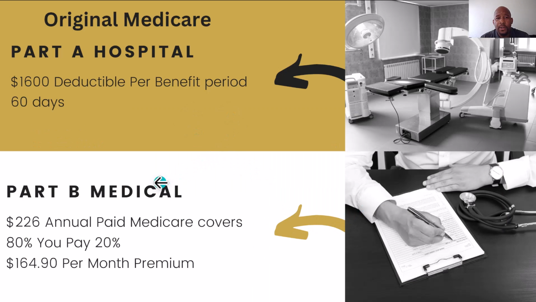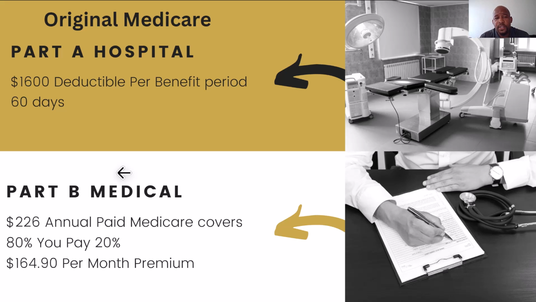Now, we'll go over Medicare Part B. That's your medical. That's going to cover services such as the doctor's visits that we mentioned on the previous slide. But for Part B, you're going to have a monthly premium, and that monthly premium is $164.90. Also, there is an annual deductible.